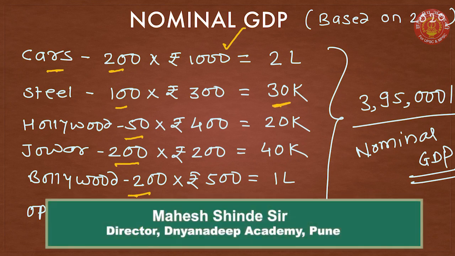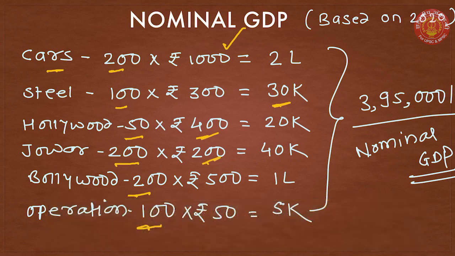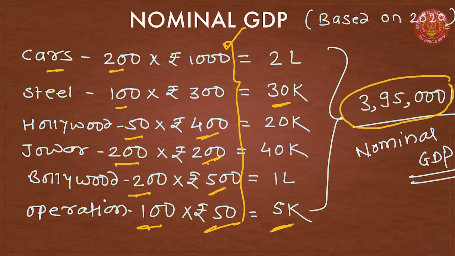Hollywood earned, let us say, 400 rupees per movie. Jowar is 200 rupees per quintal. Bollywood movie earned 500 rupees per movie, and every medical operation cost, let us say, 50 rupees. So it is the price of every unit, and this is the total. So when we get the total of all these things, we get 3,95,000 rupees. So this 3,95,000 rupees is the nominal GDP. I repeat once again, this 3,95,000 rupees is the nominal GDP.